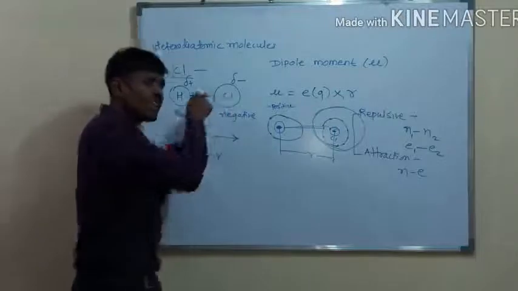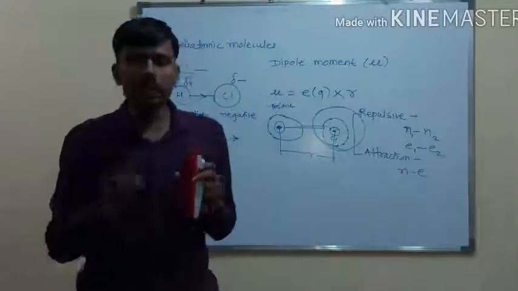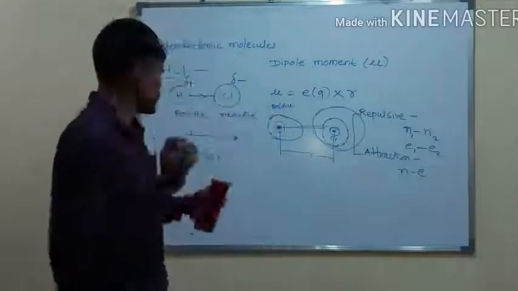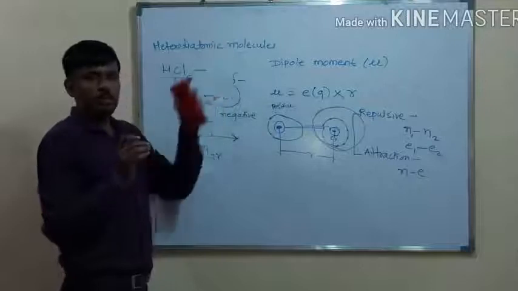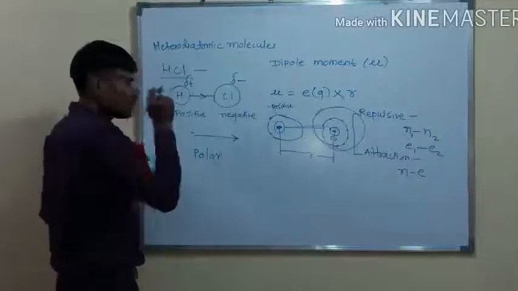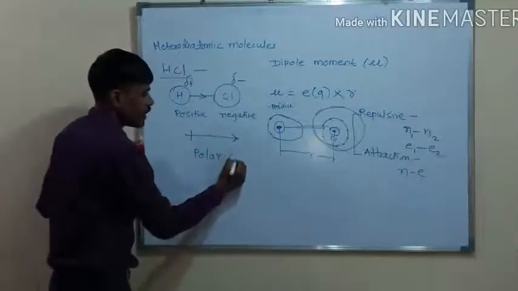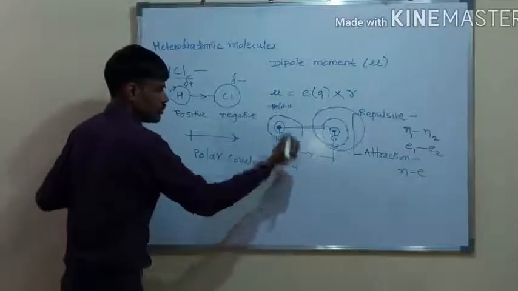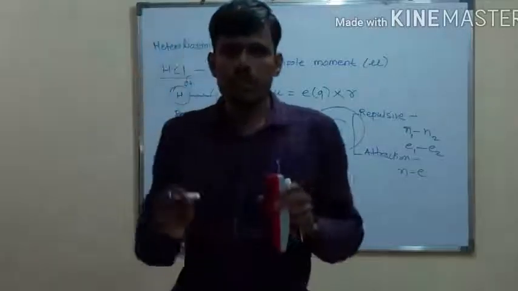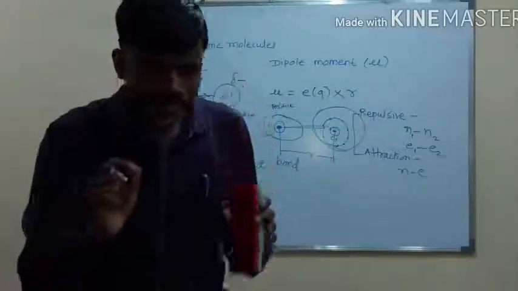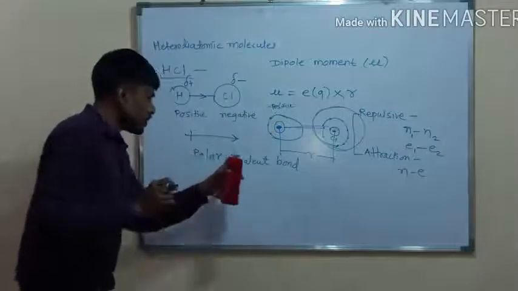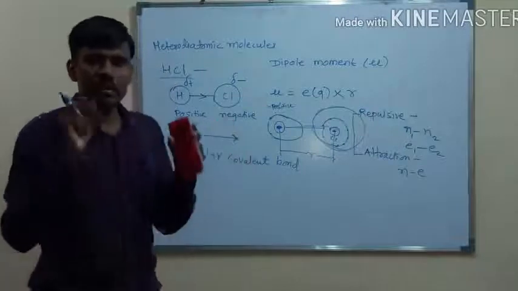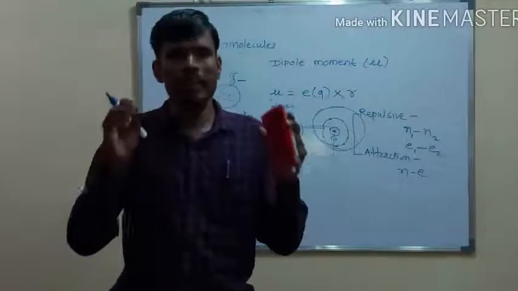So the nature of the covalent bond in the heteroatomic molecule is a polar covalent bond. This bond present in heterodiatomic molecules is a polar covalent bond. So the molecules which have a polar covalent bond show a dipole moment.